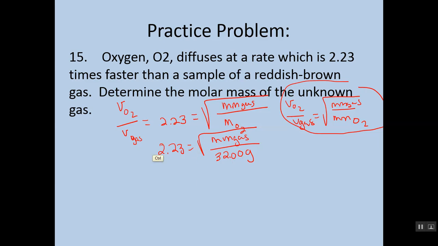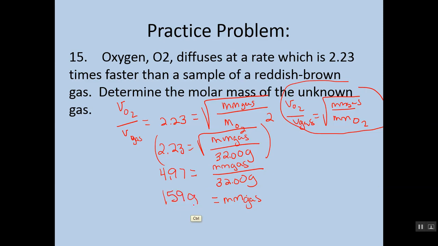Now, square root, we want to get rid of that first. So the very first thing we're going to do is square both sides. Right, what we end up doing when we get that is 4.97 equals the molar mass of our gas over 32 grams. Isolate our variable by multiplying both sides by 32, and we get that molar mass is approximately 159 grams.